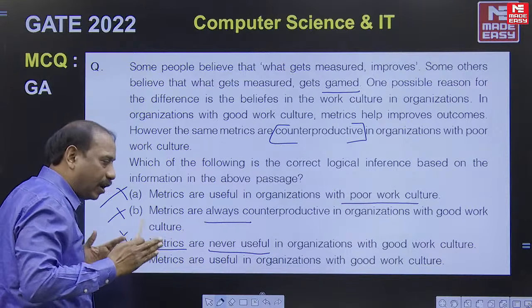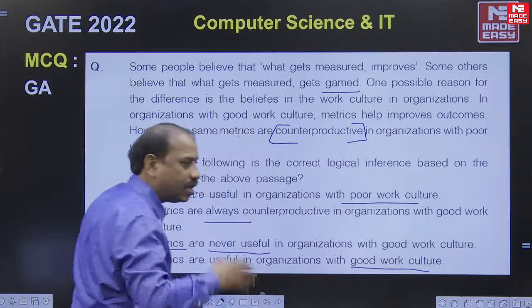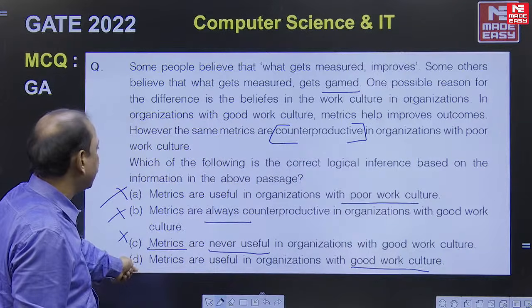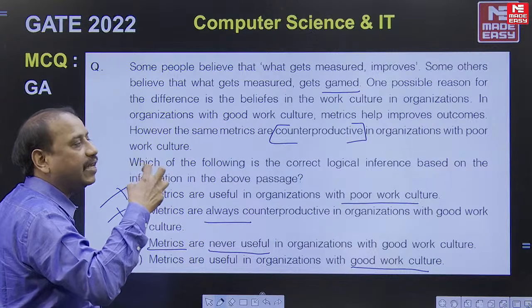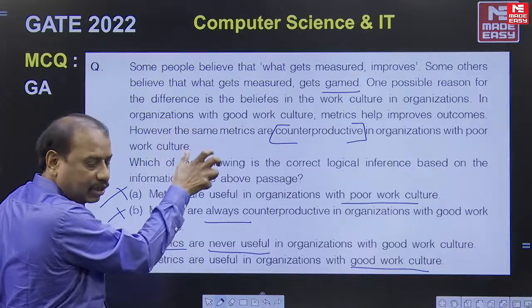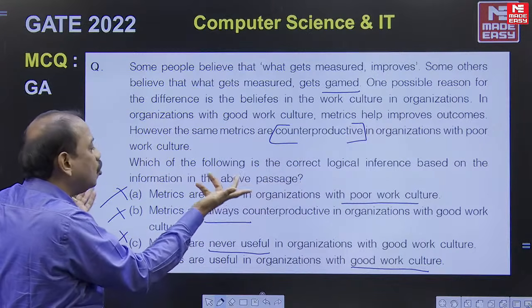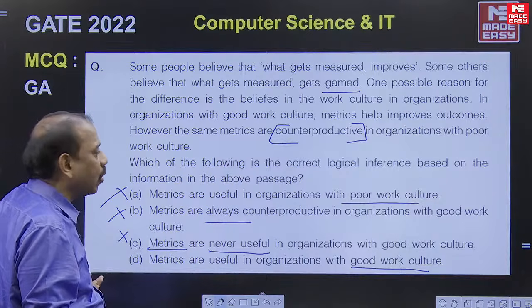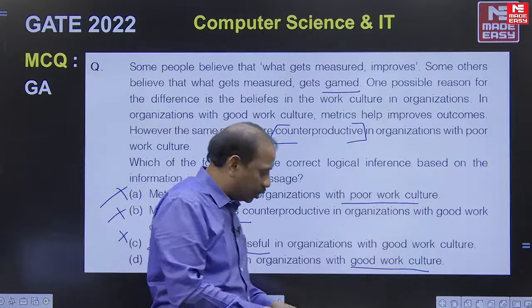Metrics are useful in organizations with good work culture. Is this said in the passage? Yes. You can conclude this answer based on the stated evidence. What is the stated evidence? Stated evidence is the information that is clearly visible in the passage. That gives you a direct clue to decide the answer. So no need to use unstated evidence at all. So the answer is this. This is how we have the questions, right, my dear friends?